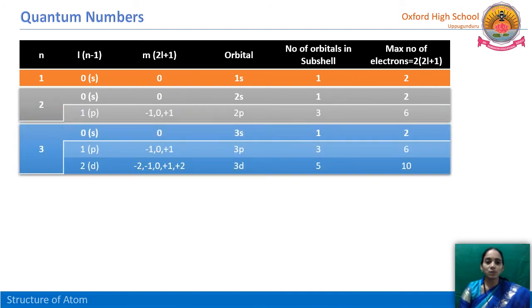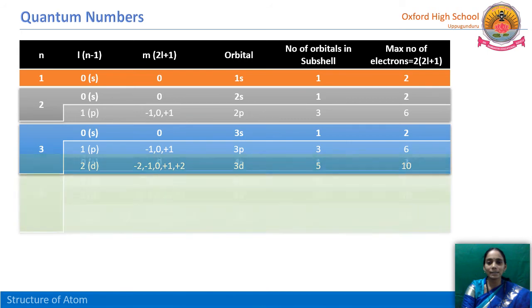Next one, n is equal to 3. We know that first L is 0, so only one, the 3s orbital. Next, the p orbital means here 3px, 3py, 3pz. So 6 electrons are there. Whereas d means 5 degenerate orbitals are there. These values are -2 to +2. So here 5 subshells are there. That means 5 orbitals. So 5 into 2. How many total? 10 electrons are there.